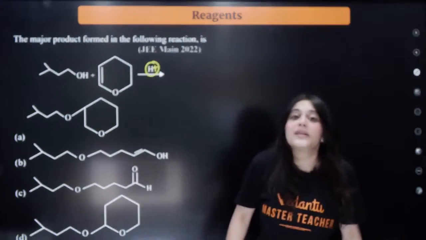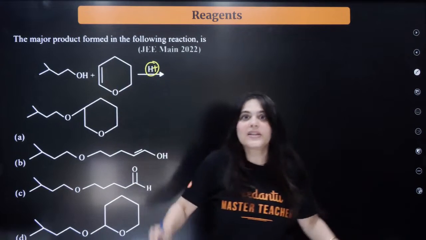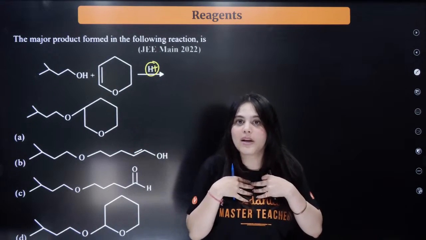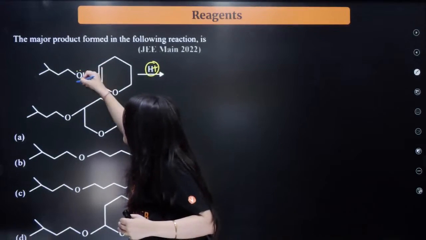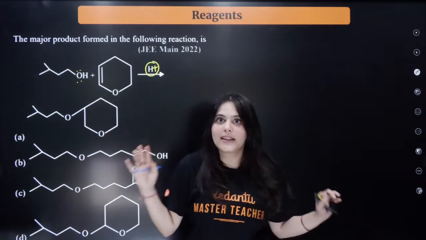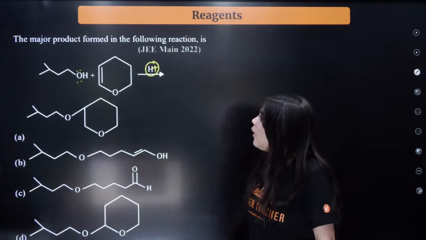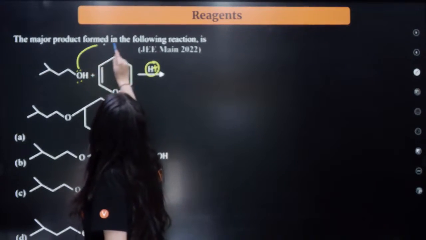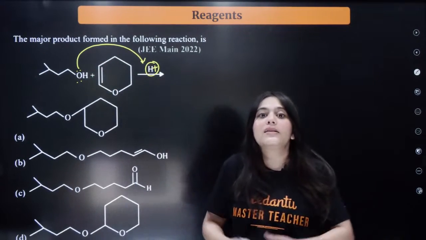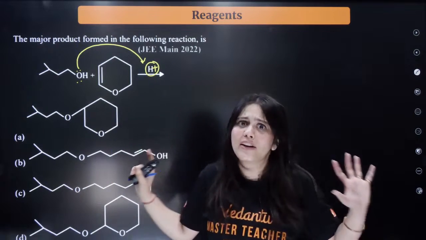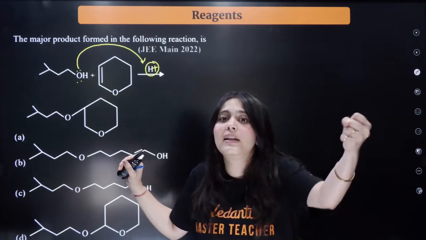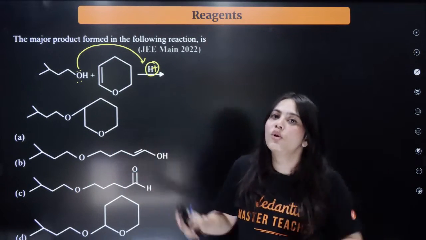Will it be first attacked by the alkene? Because the alkene can also take the H plus, but the lone pair of electrons on oxygen can also take the H plus. Now there is a competition between the two. Who will win this competition? That is the question. Always remember that the lone pairs of electrons are more available, because oxygen is so electronegative, so that will definitely abstract the proton towards itself.